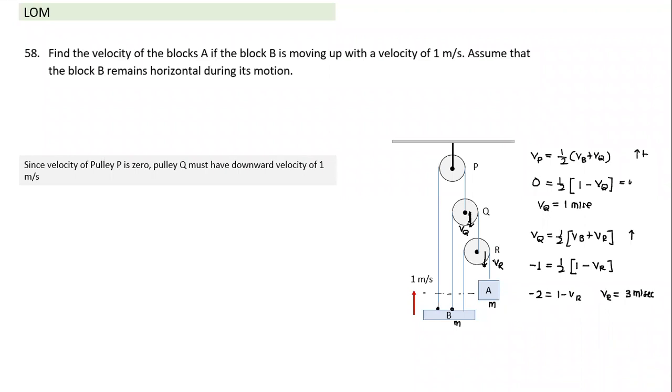Similarly, VR we have found is equal to 3 meter per second. What is VR equal to now? I think it's much easier to do this in your mind. Again, VR is equal to 1 by 2 (VB plus VA). If I take upward direction positive, VR is -3 is equal to 1 by 2 (VB is +1, and VA I am assuming to be downward direction, minus VA). So VA is equal to 7.